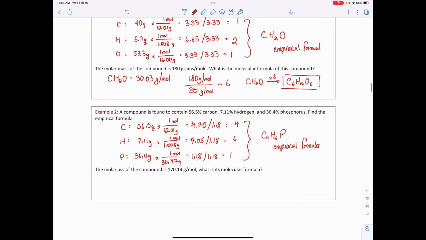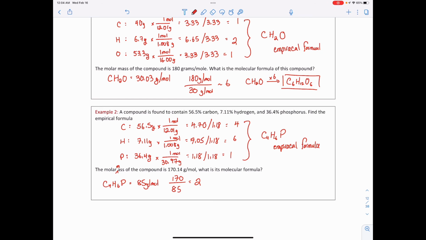If the molar mass of the compound is 170.14 grams per mole, what is the molecular formula? The first thing I'm going to do is check the molar mass of C4H6P. If you do the math, this is about 85 grams per mole. The molar mass of the compound should be about 170, but I only have 85, so there's about a factor of 2 missing.